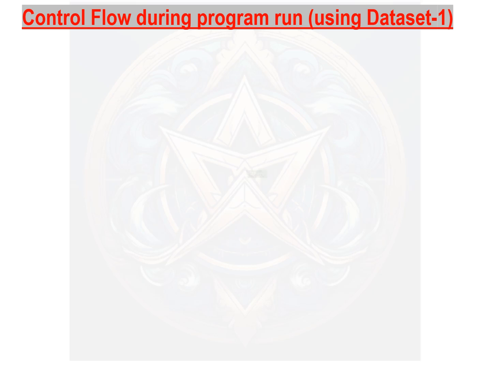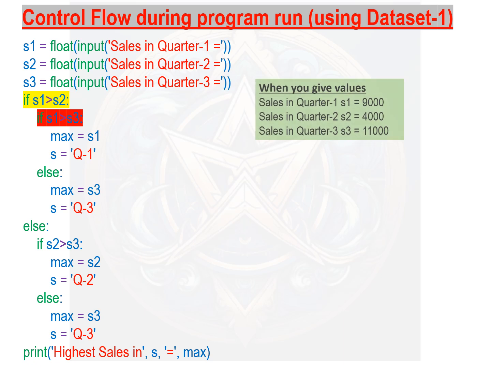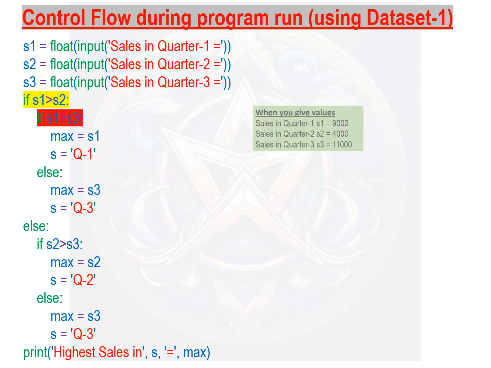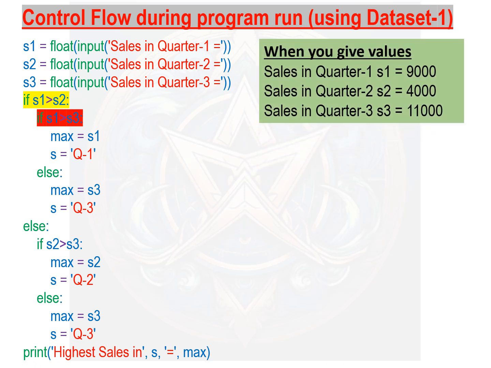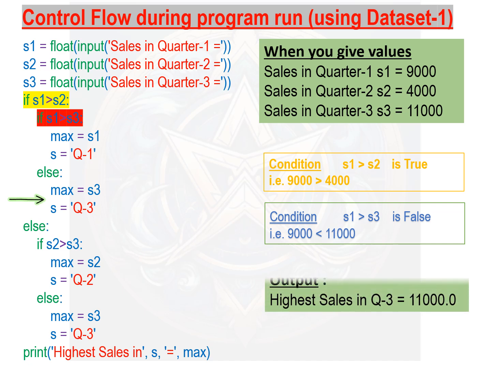Let's take the case using data set 1. When you input sales, S1 equals 9,000, S2 equals 4,000 and S3 equals 11,000. It is clear that the condition S1 greater than S2 becomes true. But condition S1 greater than S3 becomes false. So, the statement written after else will be executed. Hence, you get the output highest sales in quarter 3, 11,000.